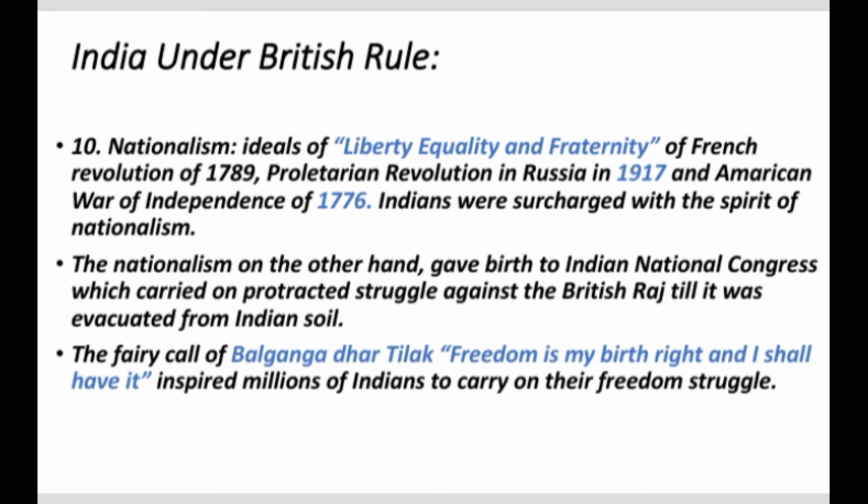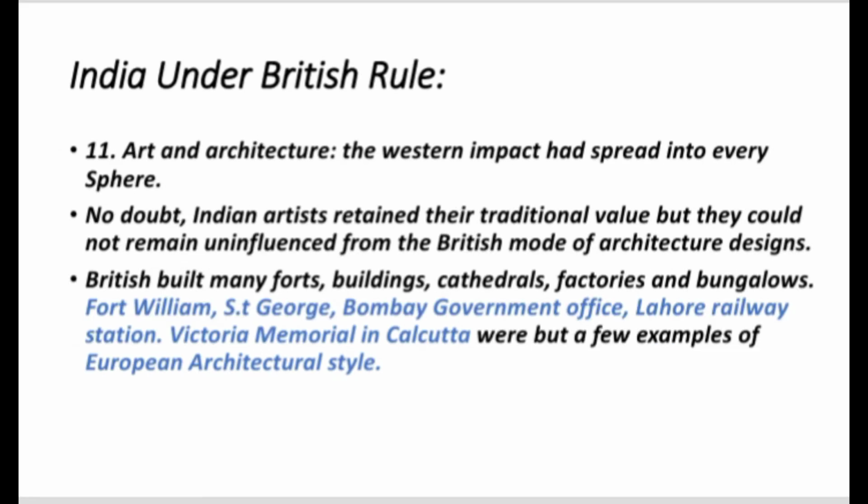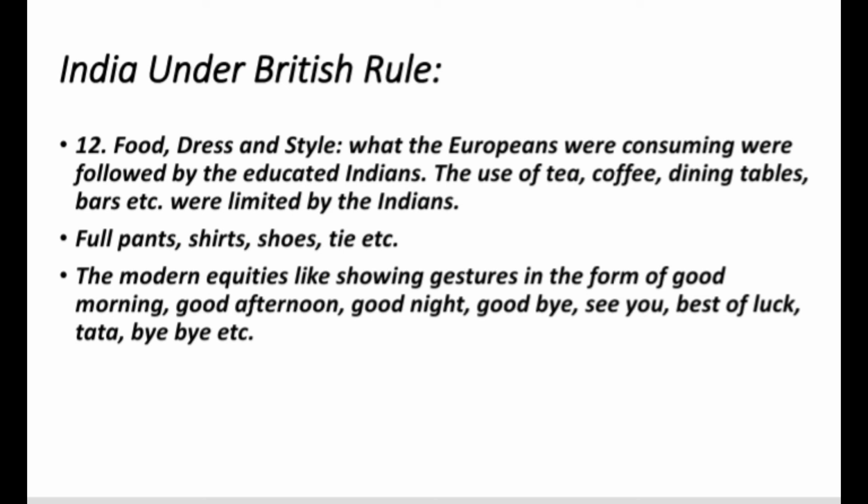Art and architecture during the British Empire. The Western impact had spread into every sphere of Indian life. The same was also extended to the sphere of art and architecture. No doubt, Indian artists retained their traditional values, but they could not remain uninfluenced by the British mode of architectural designs. The British people built many forts, buildings, cathedrals, factories and bungalows. Fort William, St. George, Bombay Government Office, Lahore Railway Station and Victoria Memorial in Calcutta were but a few examples of European architecture style. Later on, the Indian artists made a novel blend of Hindu, Mughal and Victorian style, which was reflected in their architectural design.